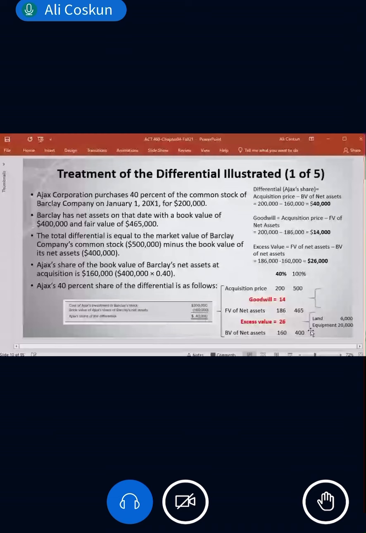But if we are talking about Ajax, the company acquiring Barclay, the acquirer paid $200 for the acquisition. 40% of the book value of those shares is 160, you see, and then 200 acquisition price minus 160, total differential is